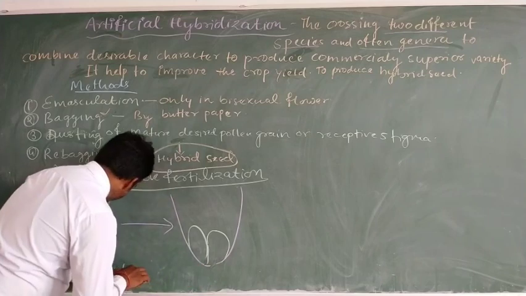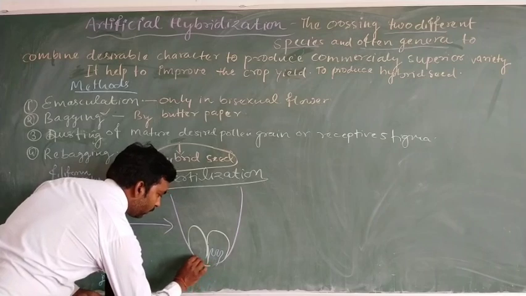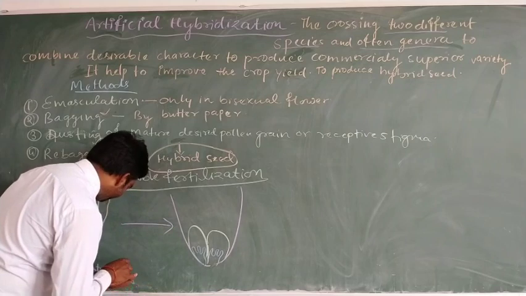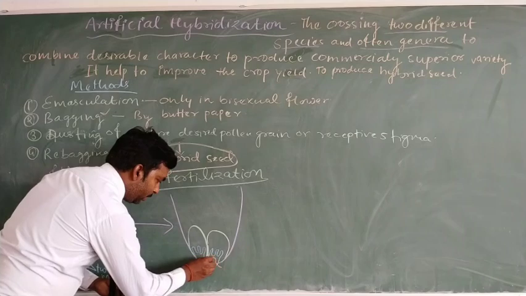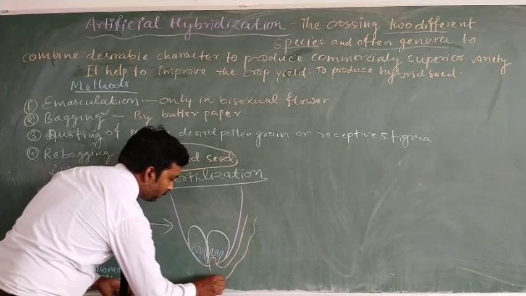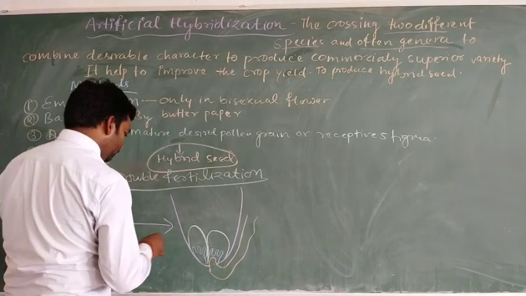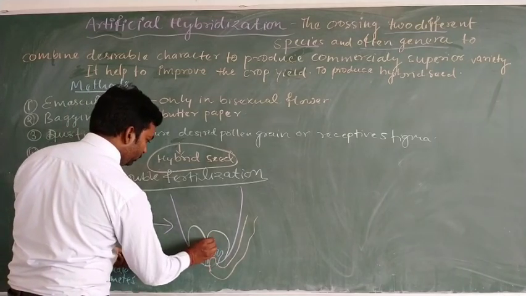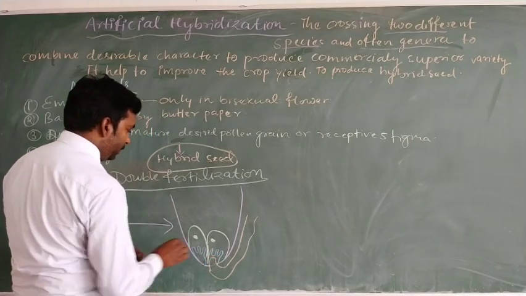Here there is the filiform apparatus, and through the filiform apparatus the pollen tube enters and releases the two male gametes. So here are the two male gametes, and this is the nucleus of